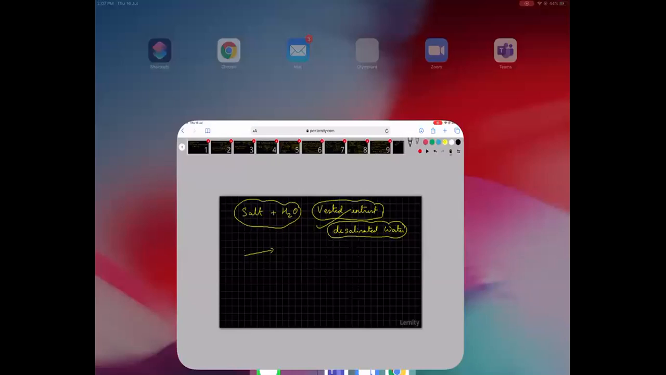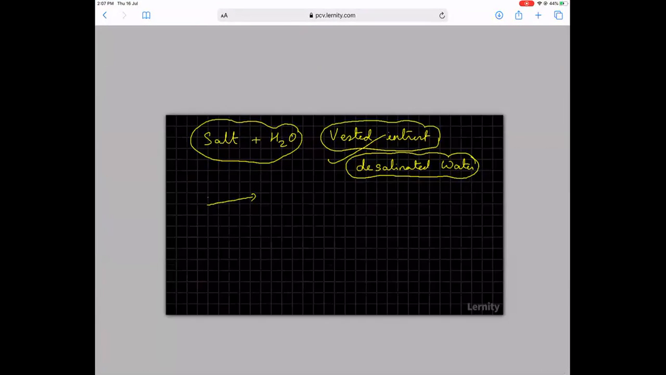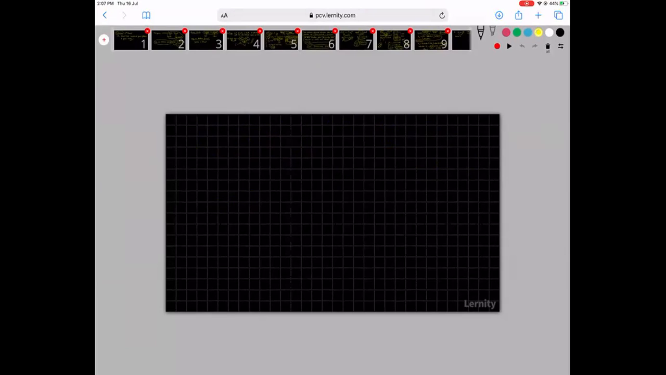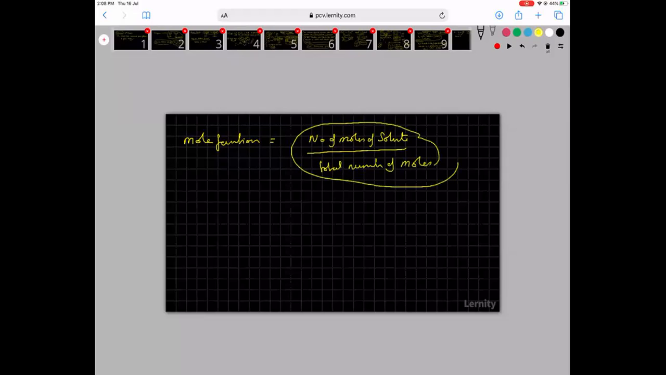Okay, so let's start working on each of those methods. First, let's look at mole fraction. A quick revision for you: mole fraction is equal to the number of moles of solute divided by the total number of moles. I hope you are able to understand that. Now can we just write down some small questions and then work on them? Yeah. So first,